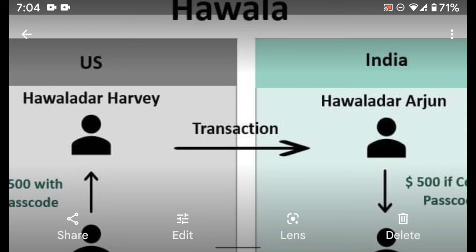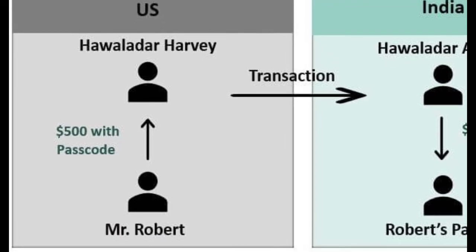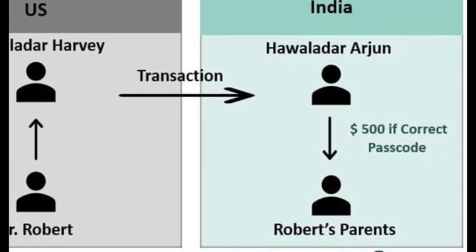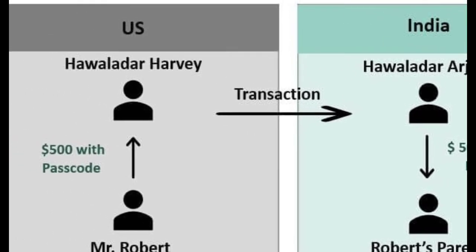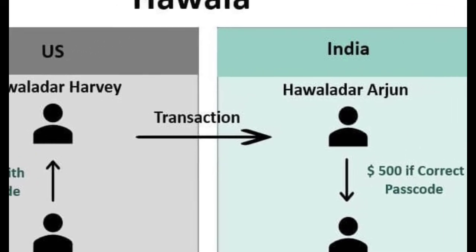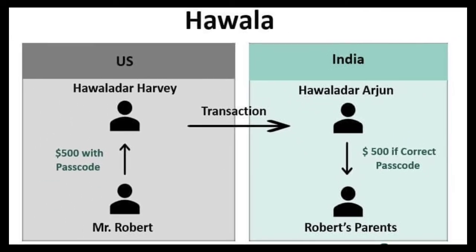So let's suppose that in a particular year, Harvey paid his beneficiaries in the US $500, and in that year Arjun paid the beneficiaries $600. This means that the net effect was $600. That is, Arjun paid more to the beneficiaries. So what will happen is that Harvey, at the year end or at the end of 6 months or quarterly, whatever the agreement between the two hawaladars, will pay $100 to Arjun. Now both these hawaladars will settle their account. So in the end, the transaction will only be of $100 because they only net off, and what's due from each other, they only pay to each other.